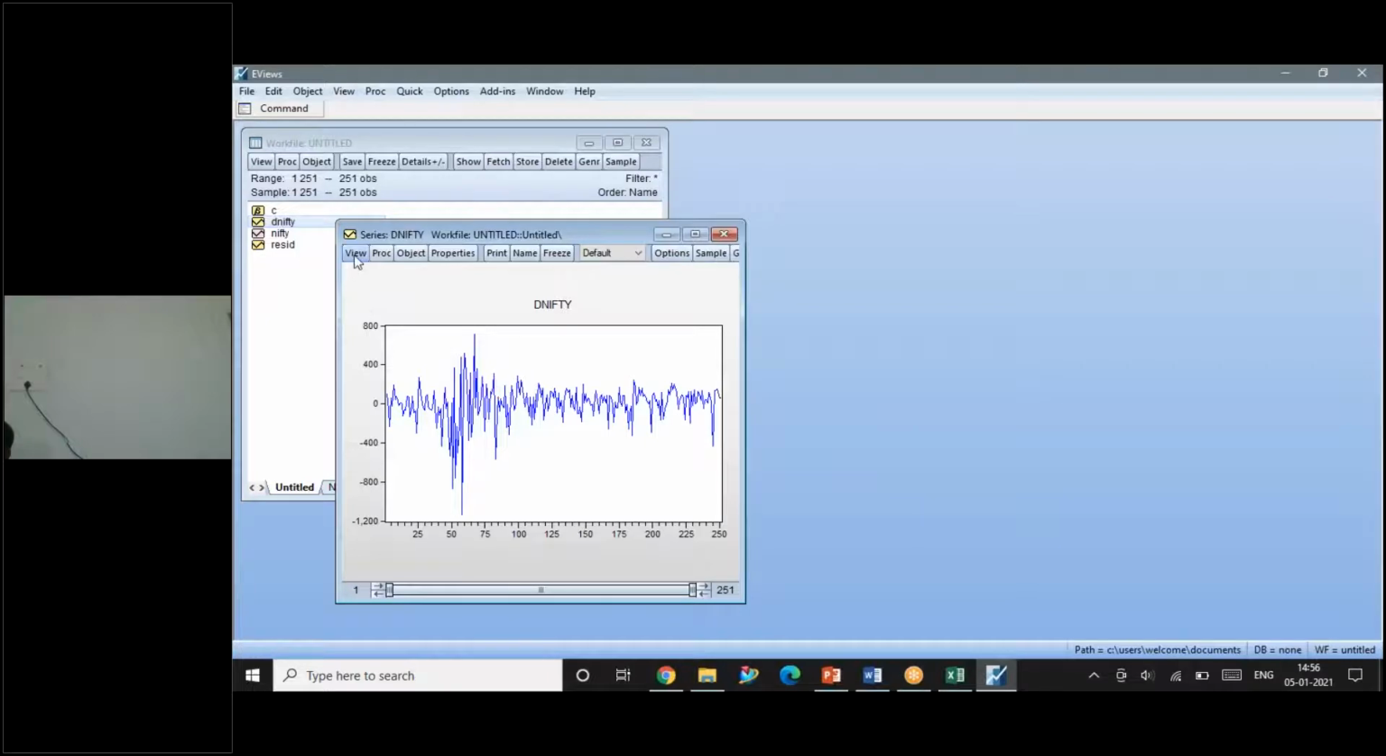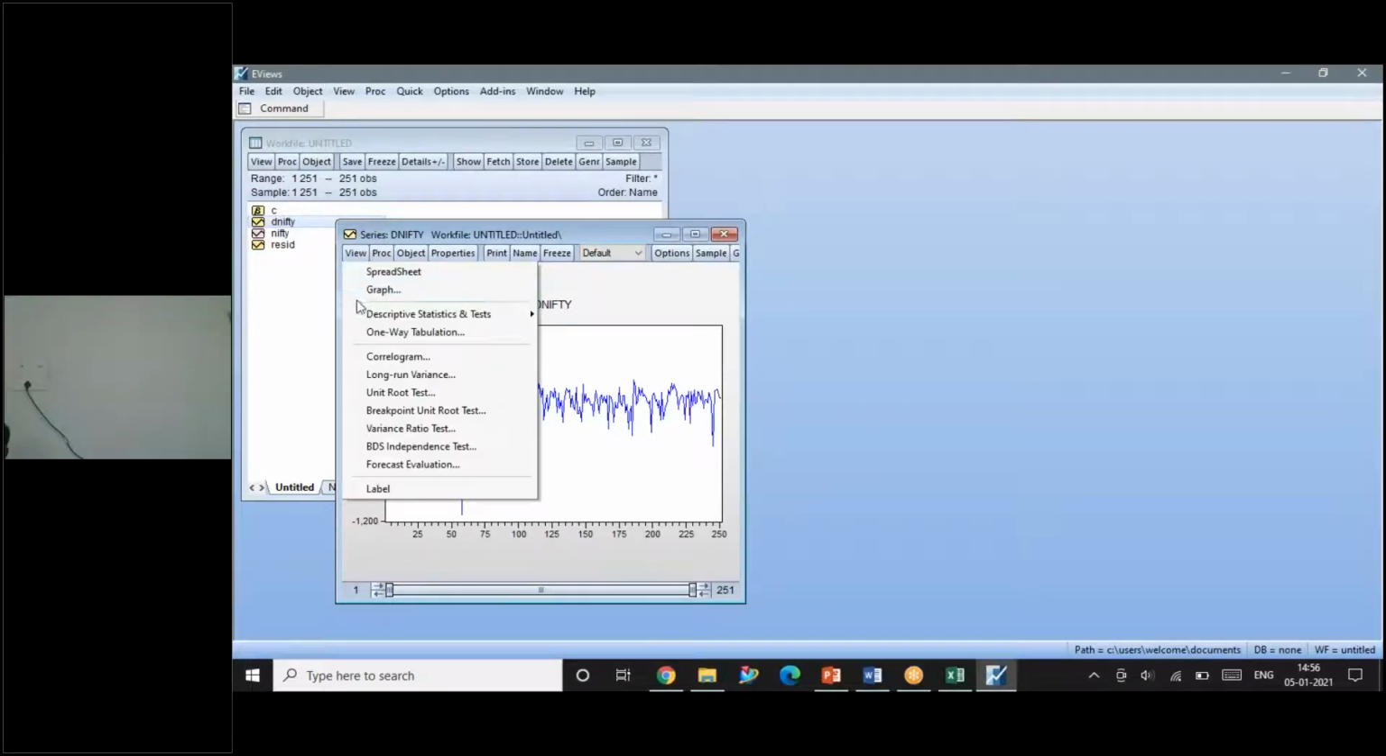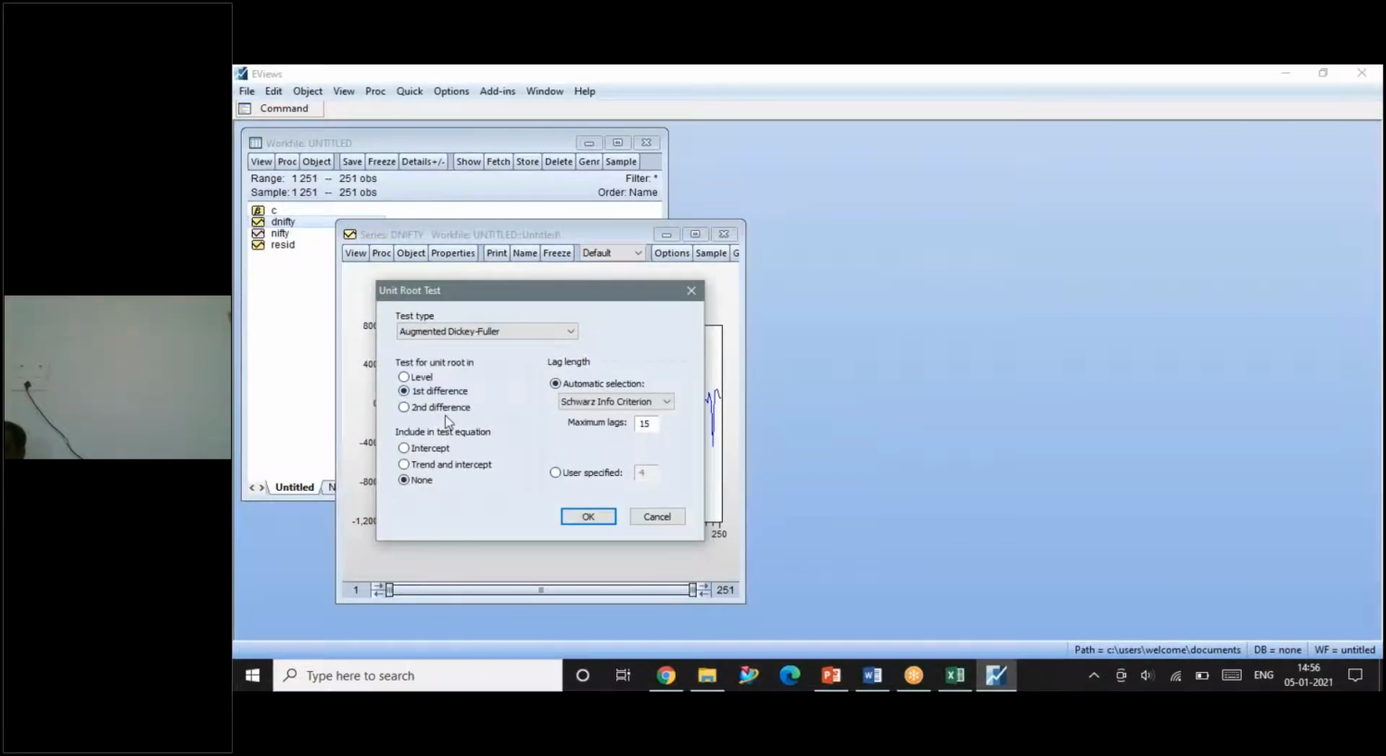Okay, now let me test the unit root for the differenced data. Earlier I showed you the answer when it is first difference. Let me show you what will be the answer for a differenced data. Go to view, unit root. Here it is not first difference, because I have taken the difference series itself. I'm not taking Nifty and finding the unit root for first difference. I've taken the first difference data series, whatever I've generated.